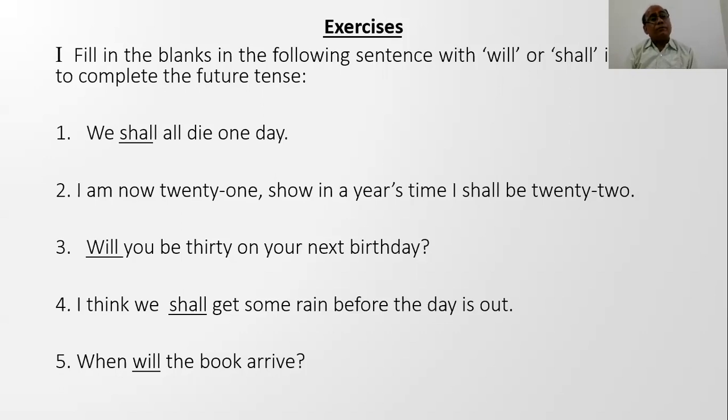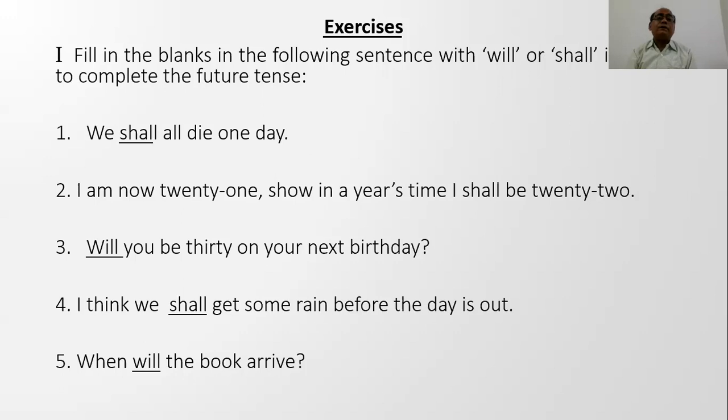So to answer fill up the blank, he must write the complete sentence. Again, I would like to say here that shall should be used with first person, I and we, and will with the second and third person. A few examples. We shall all die one day.